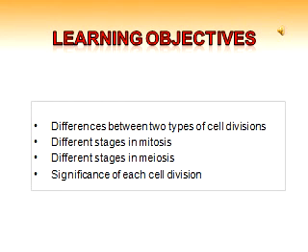From today's lecture, there are four learning objectives, and those are listed here on this slide. The student should be able to understand different stages of each type of cell division, mitosis and meiosis, and should be very clear in their mind how they divide. Then they should also be able to see big differences between these two types of cell divisions. And the fourth objective is the significance of each type of cell division. Where does it take place, and what is the significance of each type? How important is it for the organism to have both types of cell divisions in their body?